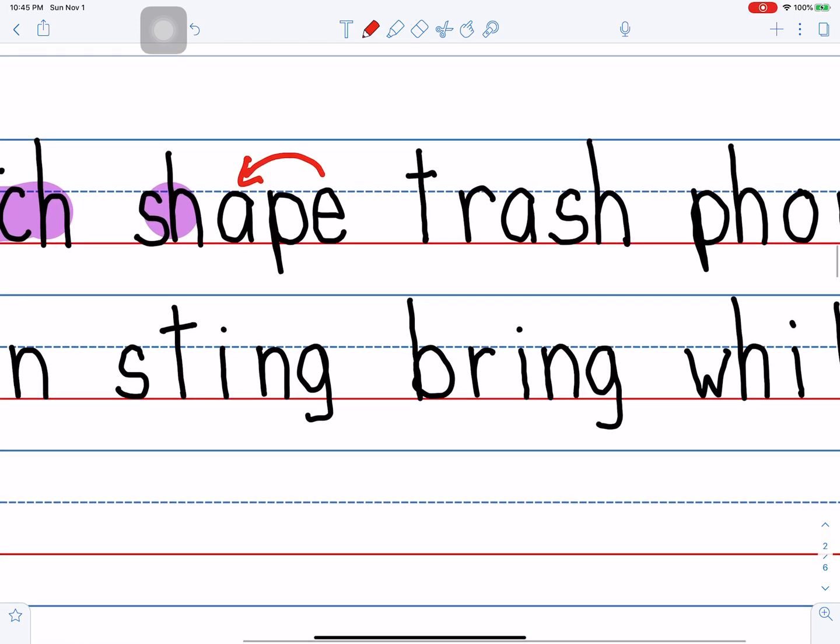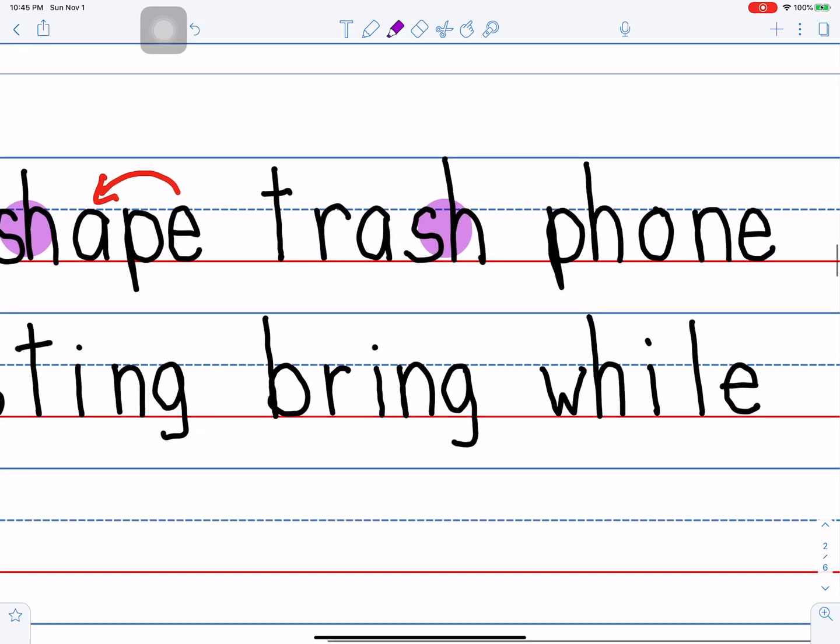Next word. Trash, t, r, and you have to remember that these are separate sounds. T, r, ash, SH to make the sh sound. Next word, phone. F, spelling that with a PH to spell f, own. And E makes the O say O.